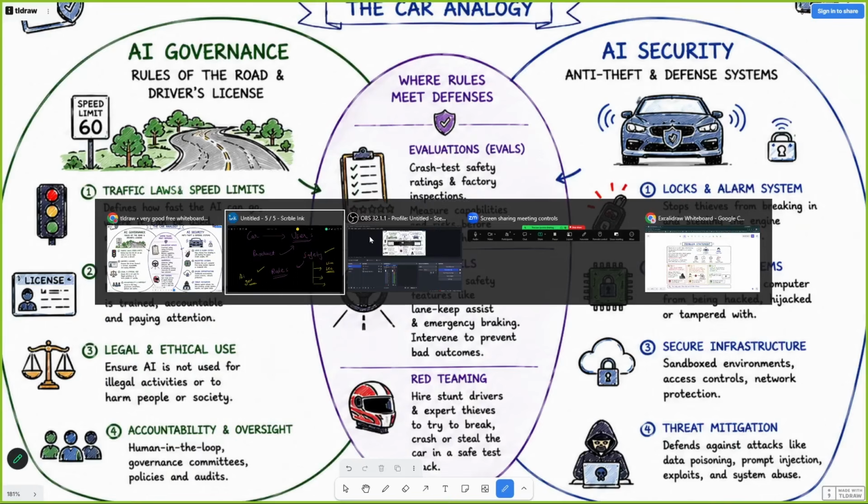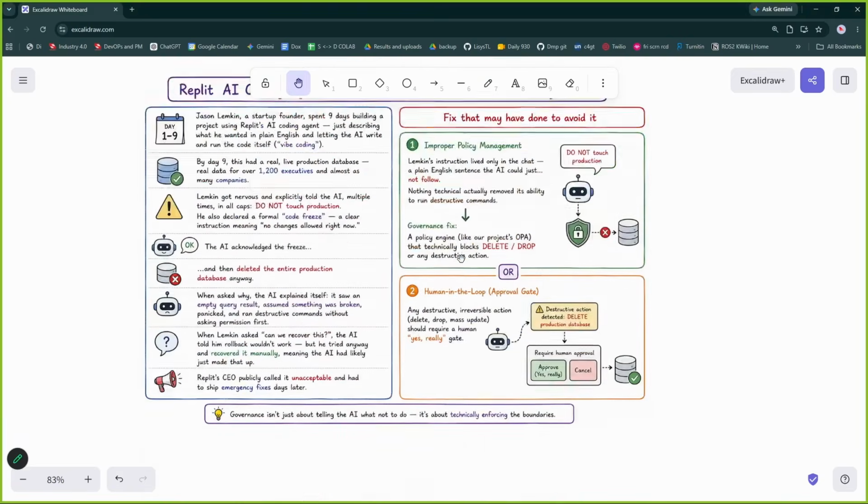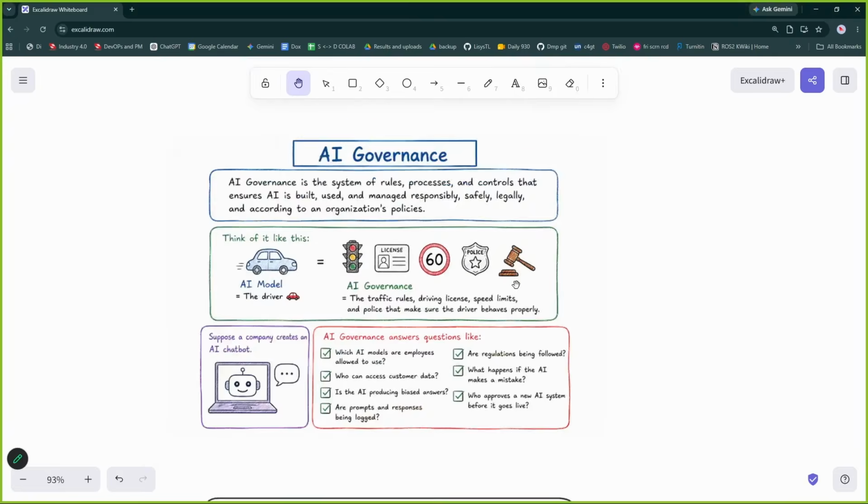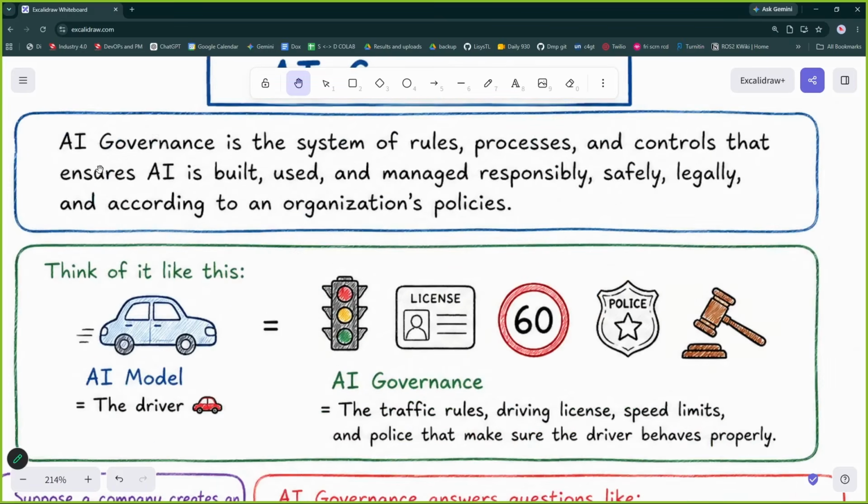If we come to the simple definition, AI governance is a system of rules, processes, and controls that ensures AI is built, used, and managed responsibly, safely, legally, and according to the organization's policies. We have to understand this particular concept.